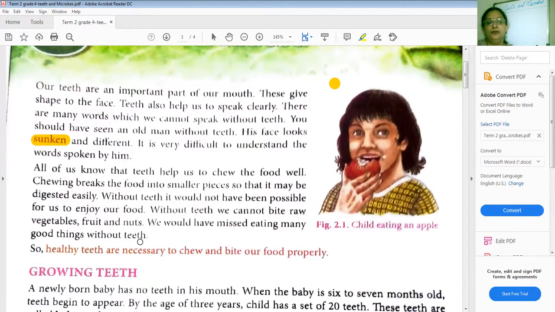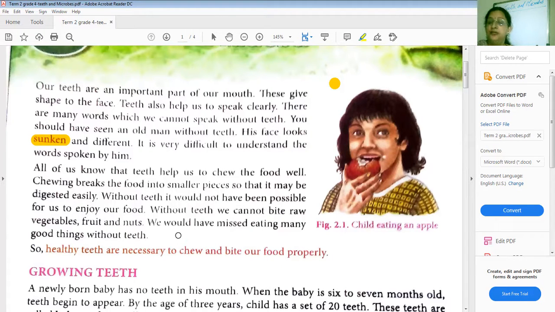So, what do you understand from the first paragraph? We understand that teeth are very, very important because we need them for tasting the food, biting the food, chewing the food, and also for giving a proper shape to the face. We often observe that the faces of old people without teeth look so different from those with teeth.